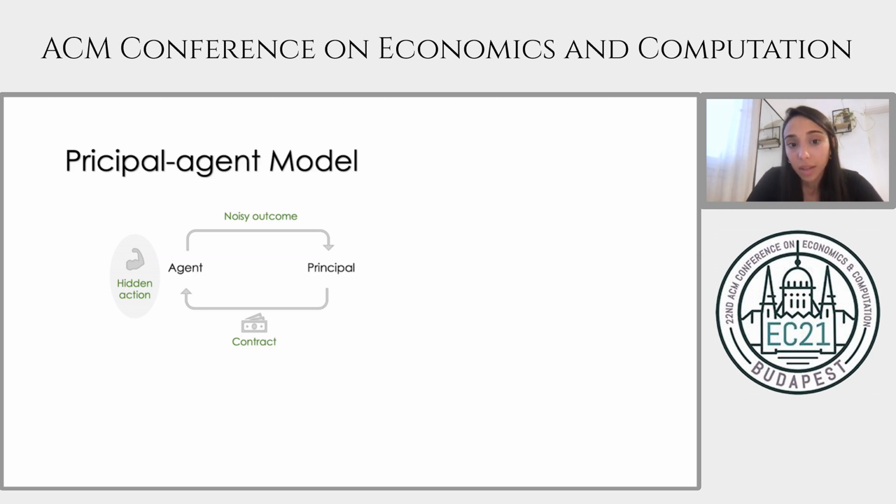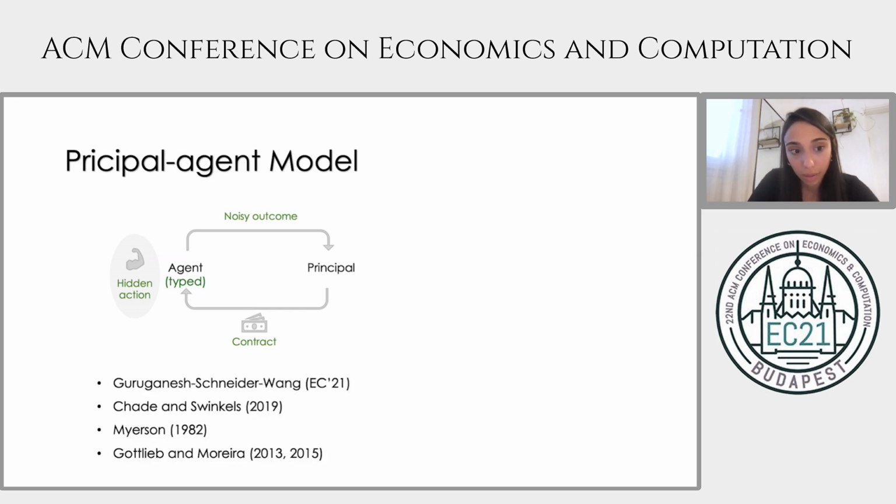It is natural to think of agents as being more or less qualified, having different abilities, different types, and the types may be privately known to them. So such an addition of types immediately puts us in the realm of mechanism design. So we have a natural setting with both contract design and mechanism design, and this is what we're interested in our work.